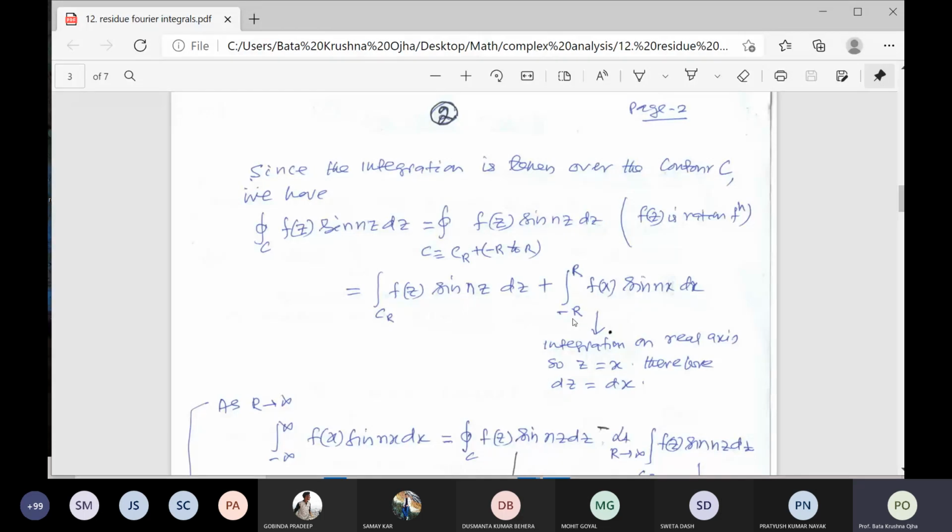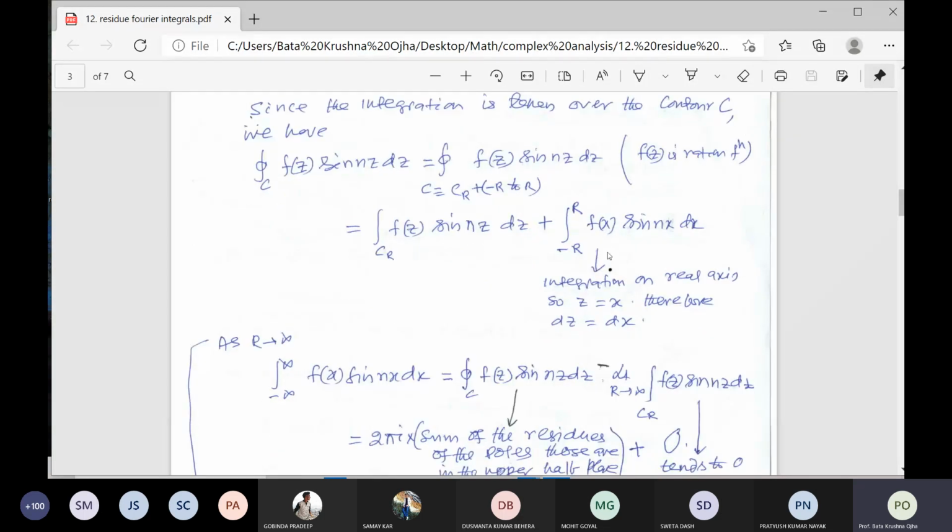So if you take r tends to infinity, then the second part becomes integral from minus infinity to infinity of f(x) sin nx dx, and here the limit as r tends to infinity of the integration over C_R of f(z) sin πz, we have to prove it tends to 0. Your left side of the integral, since it is a closed contour having some poles inside, and by the residue theorem, the result is 2πi times the sum of the residues.